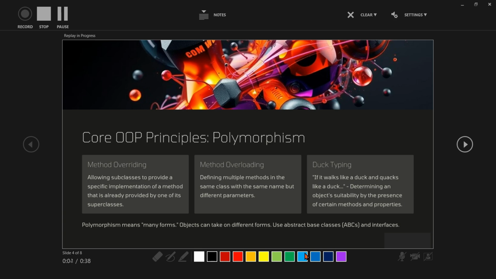Polymorphism. Polymorphism means having many forms. It allows the same interface, meaning method name, to behave differently depending on the object calling. There are two main types of polymorphism. First is duck typing. Python doesn't require strict type checking. If an object implements the method, it can be used regardless of its actual class. Second is method overriding. Runtime polymorphism is used. A subclass provides a specific implementation of a method that is already defined in its superclass.